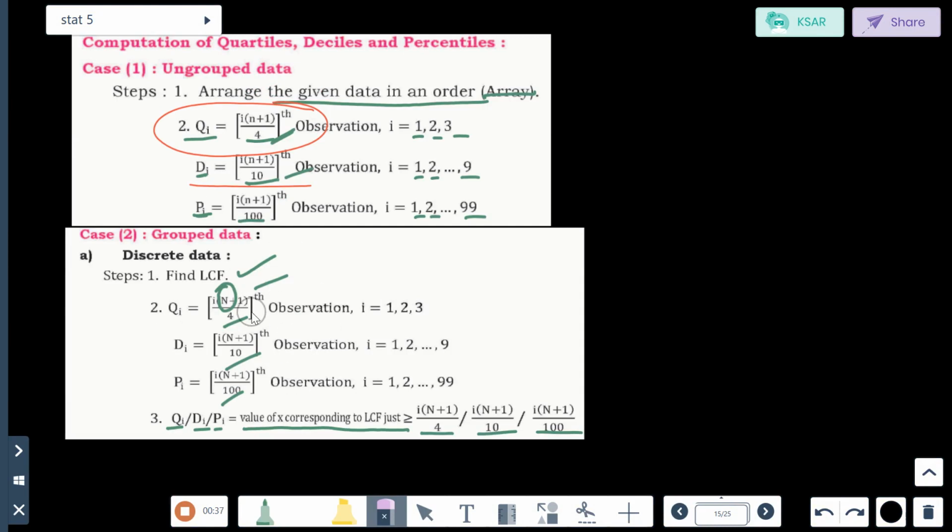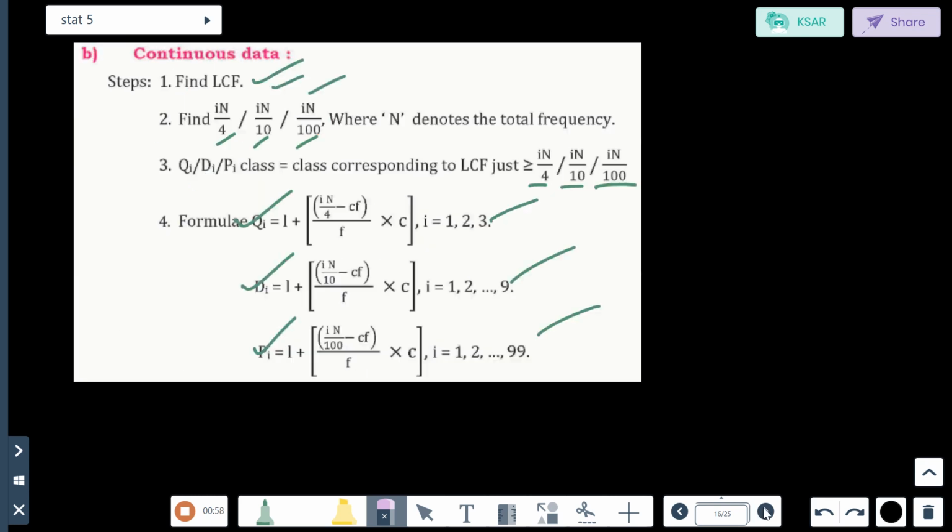I hope you can see my mouse pointer. For discrete data, what do we have to do first? First we have to find out the LCF. Then second, Qi is equal to i into (N plus 1), capital N, because now it is grouped data, so we'll go for capital N. I hope you can see these things. Okay, let's come back to the sum.